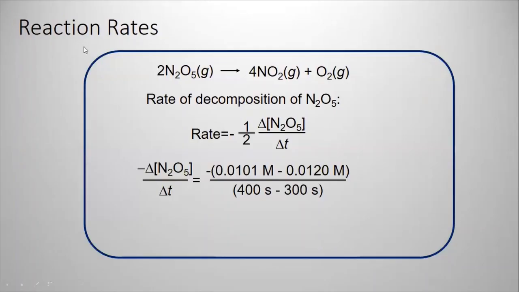So here is N2O5. Here is the rate as I explained to you. The rate is equal to -1/2 times the change in concentration of N2O5 over delta T. Here is the concentration of N2O5 at 400 seconds, and here is the concentration of N2O5 at 300 seconds. This is from the table.